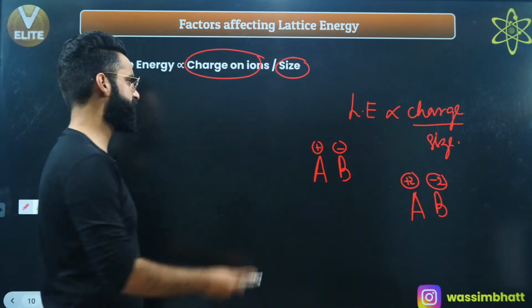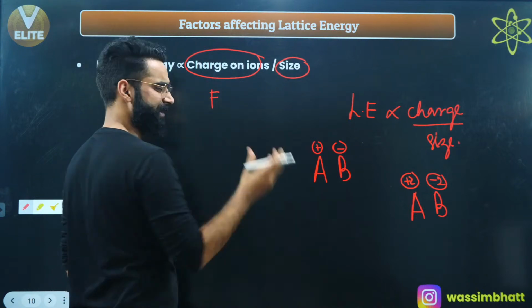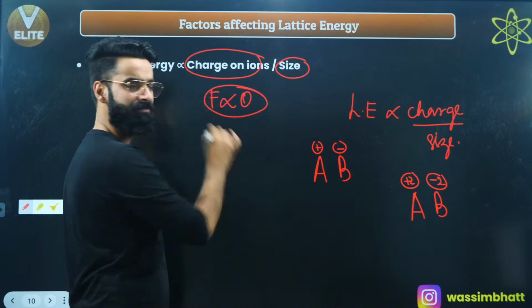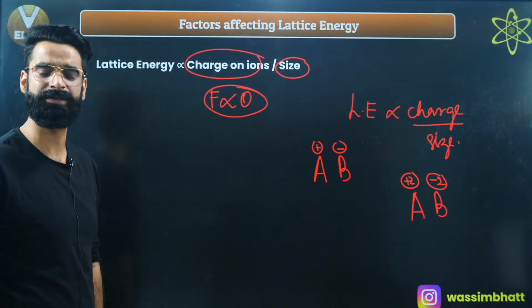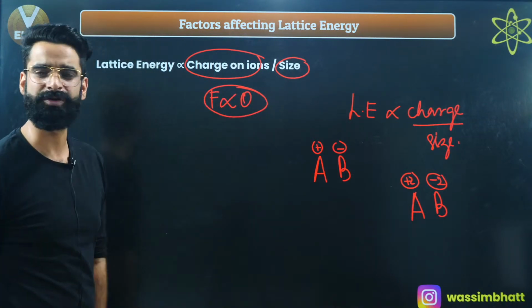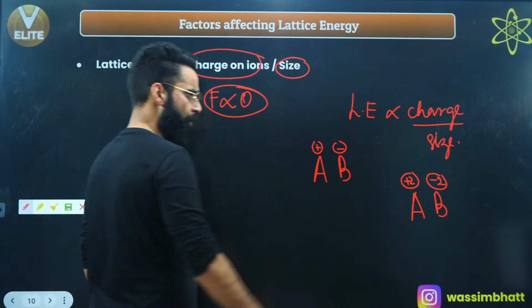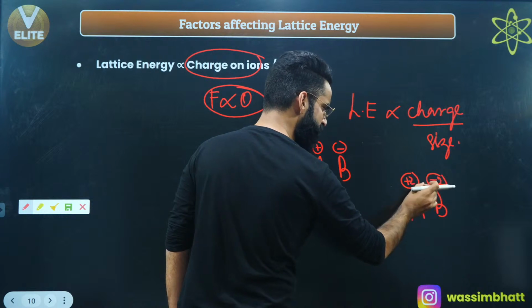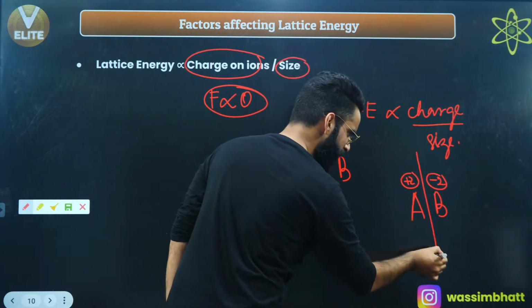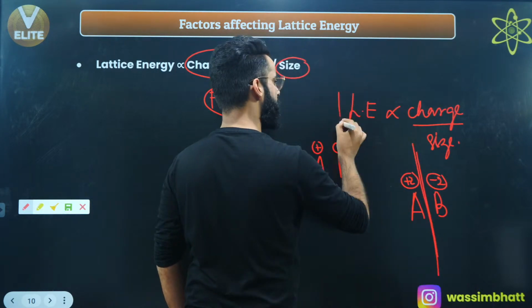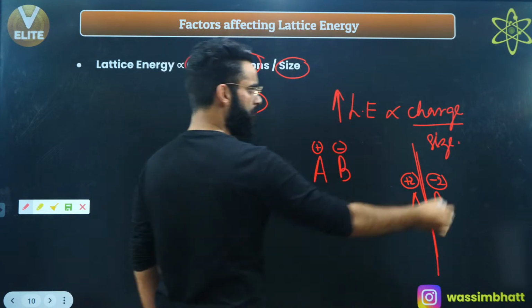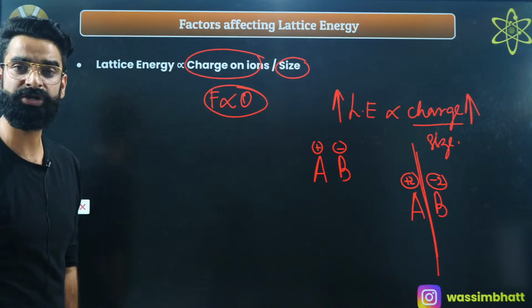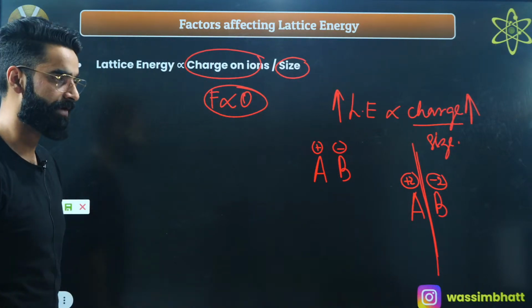We know the force of attraction between two oppositely charged ions is directly proportional to the charge present on them. That's something which you all must know, right? Coulomb's law. Force of attraction is directly proportional to the charge on the ions. The more the charge on the ions, the more the attraction between them. The more the attraction between them, the more energy is needed to break it. The more energy needed to break it, the more the lattice energy. So remember, the more the charge present on the ions, the more the lattice energy, and the more stable the compound is going to be, right?